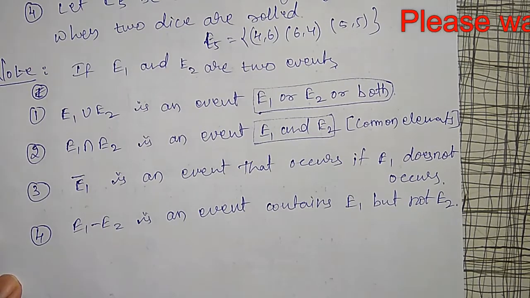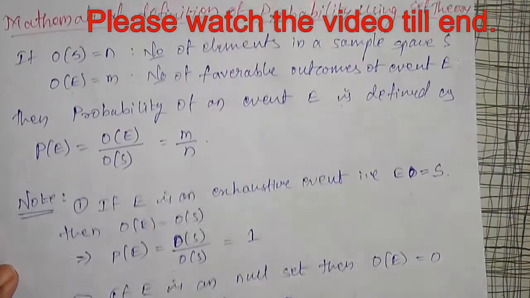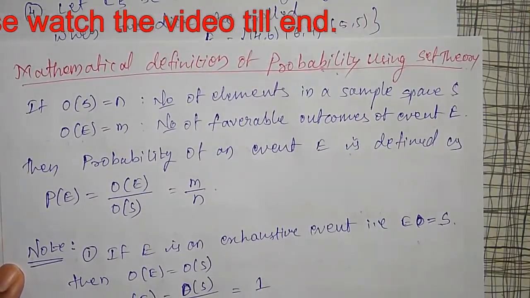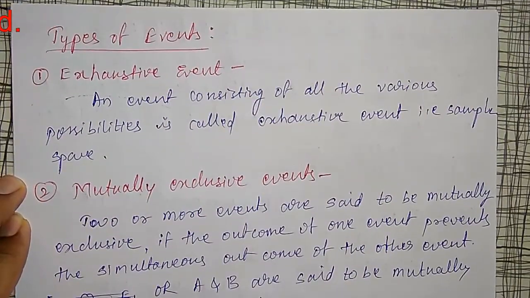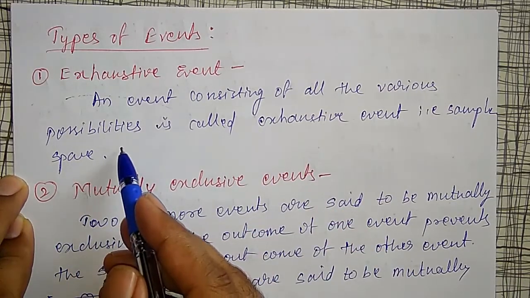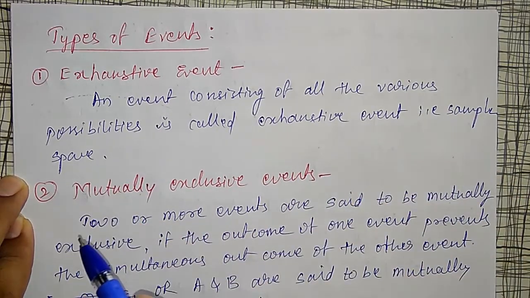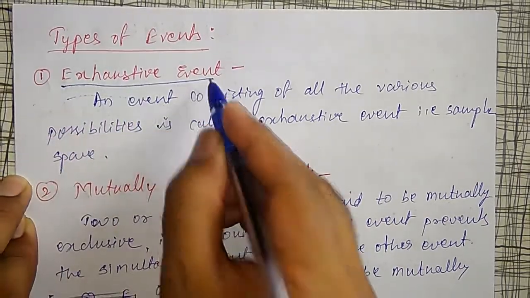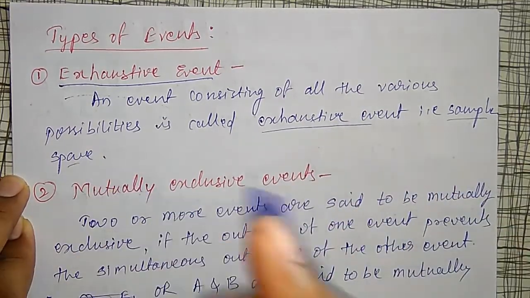Next, again I am giving a hint: watch the video till the end, where I will define the mathematical definition of probability. Next I am going to define the types of events. An event consisting of all various possibilities is called an exhaustive event. That is nothing but the sample space. If an event contains all elements of the sample space, then such an event is known as an exhaustive event.